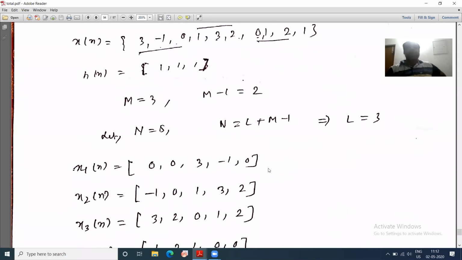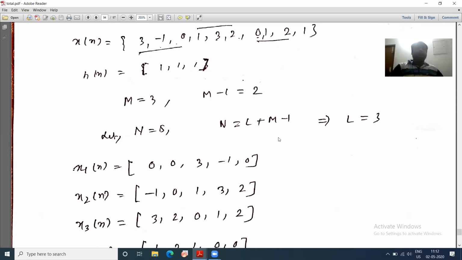The first step is the same because you have 3 elements, so I can write m equal to 3, m minus 1 equal to 2. Second, I am letting n equal to 5, so this will be L plus m minus 1. What is the value of L? L equal to 3. Previously, L was 2. Now I have got L equal to 3. Agreed? So this is the difference.